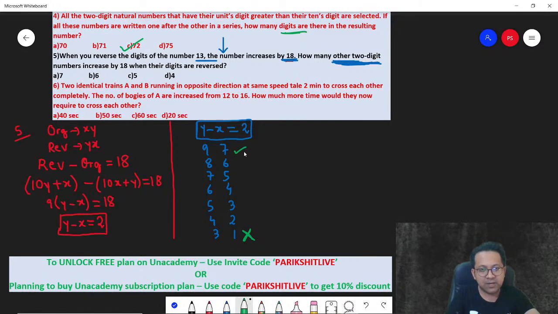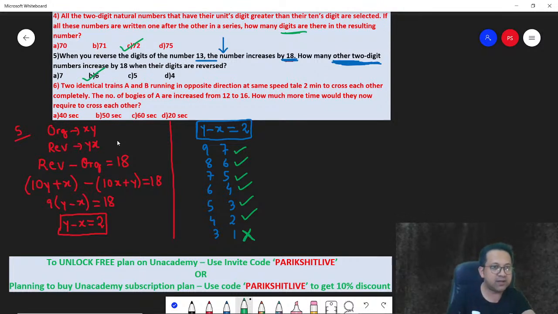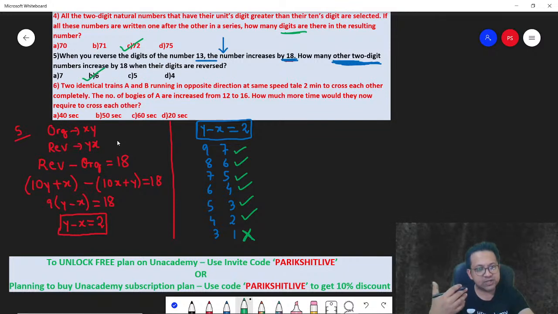So you count the remaining: 1, 2, 3, 4, 5, 6. So you have a chance to mark 7. 7 would be wrong. Correct answer is 6. And that's your answer. Got it? Clear? Be very careful. Otherwise, you spend so much time and you end up marking the wrong answer.